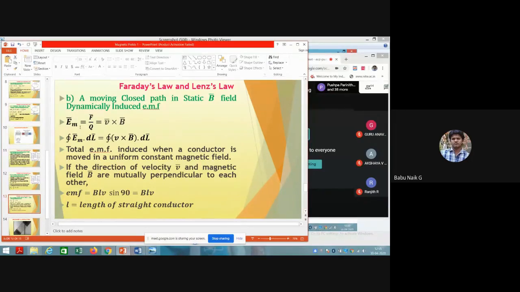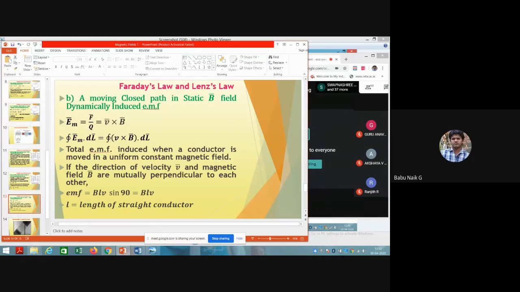Now the EMF that is induced is the closed line integral of Em dot dl, for this closed path with movement. You can substitute Em, which is nothing but V cross B bar. So the EMF is the closed line integral of V cross B bar dot dl. This is for the movement of the closed path in a static B field. This is also the total EMF induced in a conductor in a uniform, constant magnetic field.